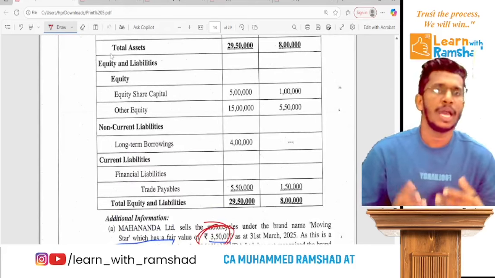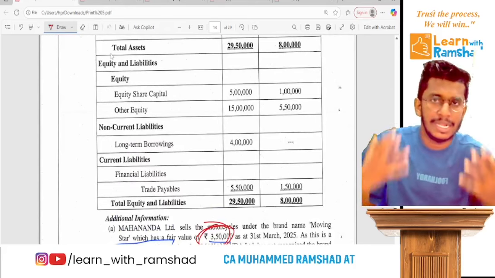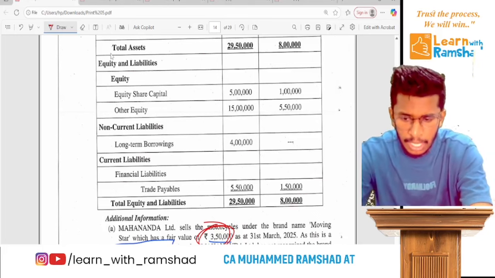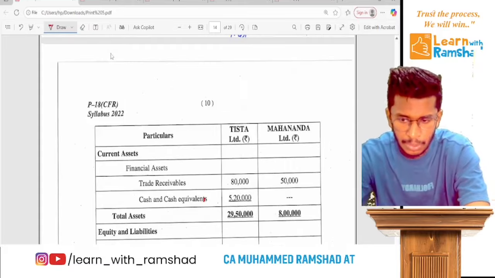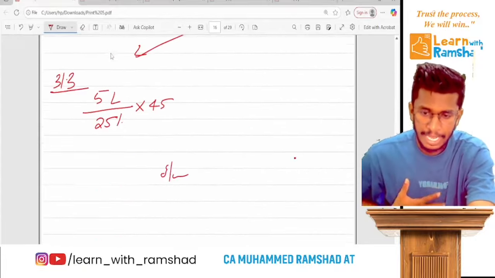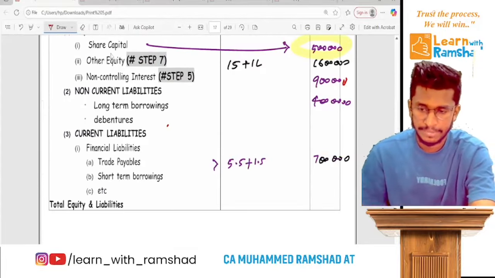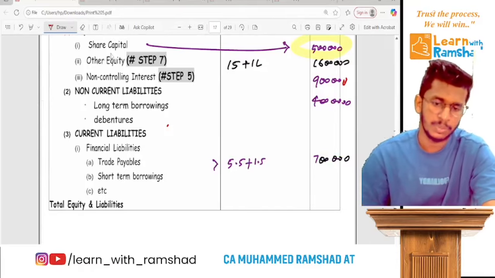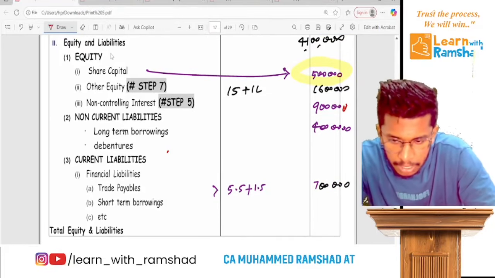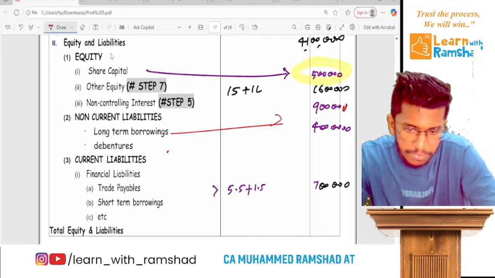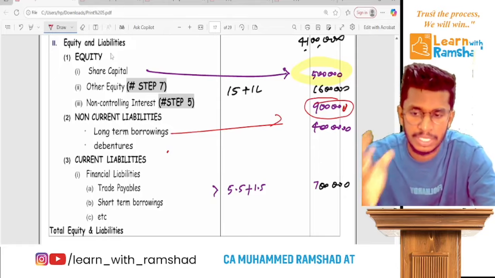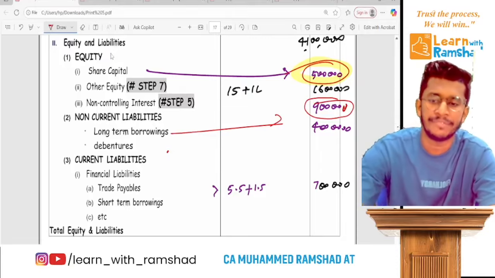Ready? So actually I'm discussing the struggling area. Easy area I'm not discussing in much. So you can easily calculate that. So that's it. Now coming into liability, first we have trade payable 5 lakh 50 plus 1 lakh 50. Now remember, we have long-term borrowings, which is 4 lakh. NCI, which is 9 lakh, we already calculated. Now parent share capital 5 lakh.